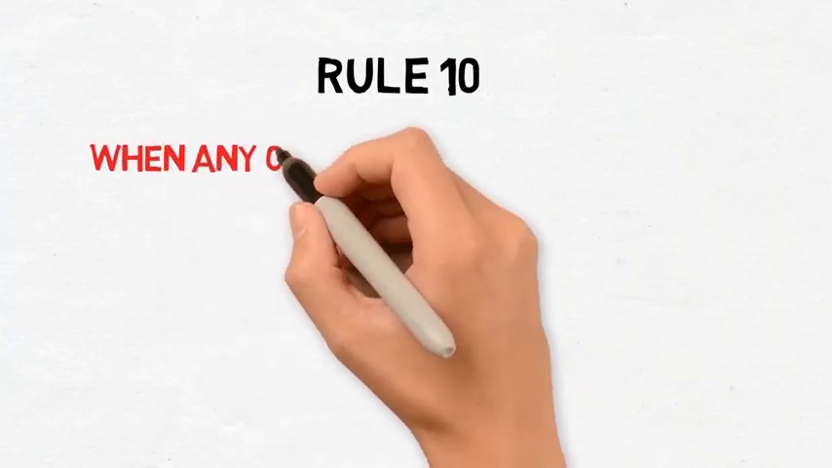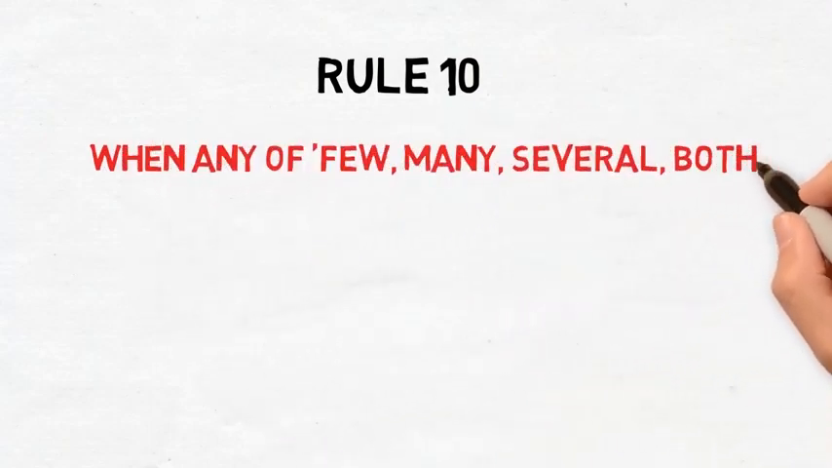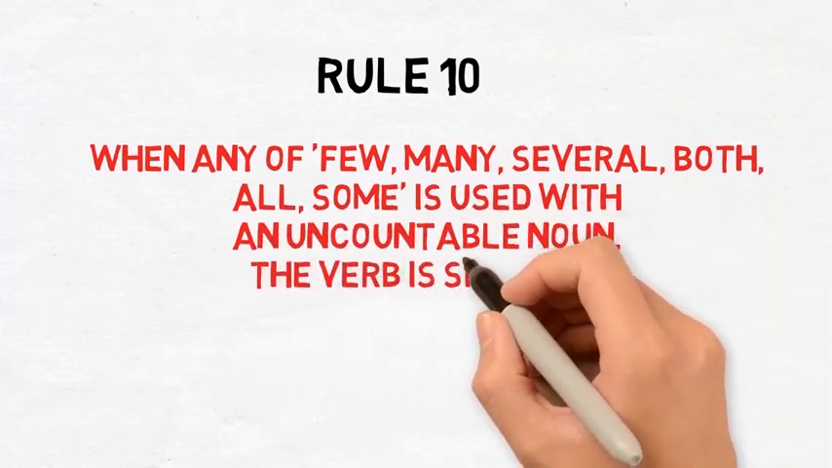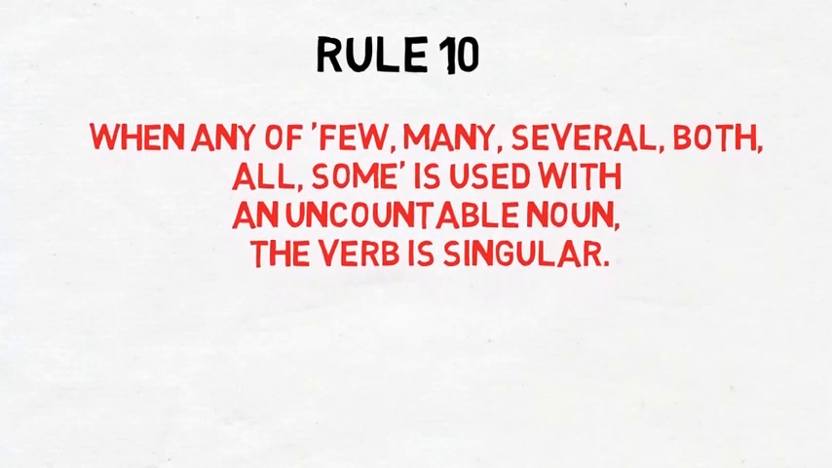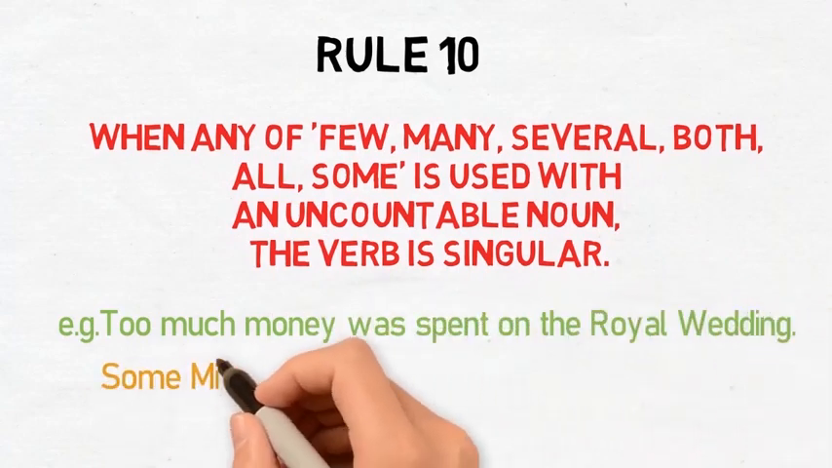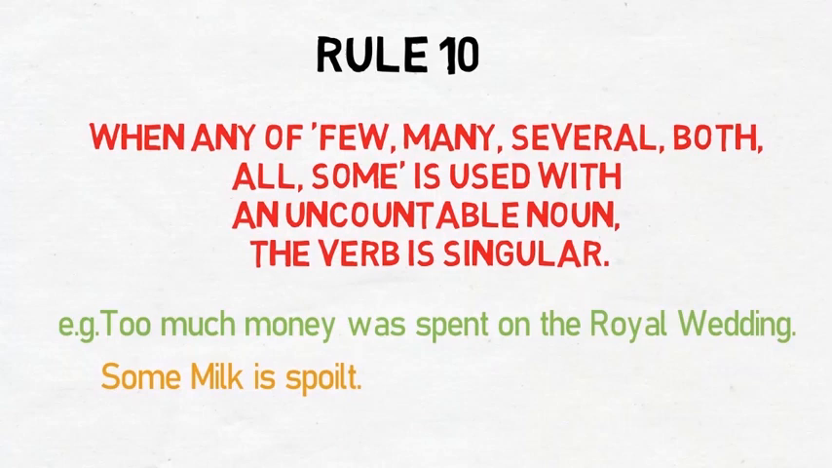And next rule says that when any of, few, many, several, both, all, some is used with an uncountable noun, the verb is singular. Too much money was spent on the royal wedding. Some milk is spoiled. Both money and milk here are uncountable.